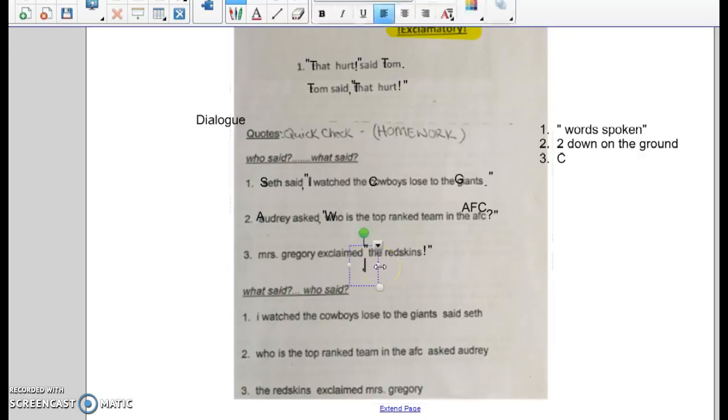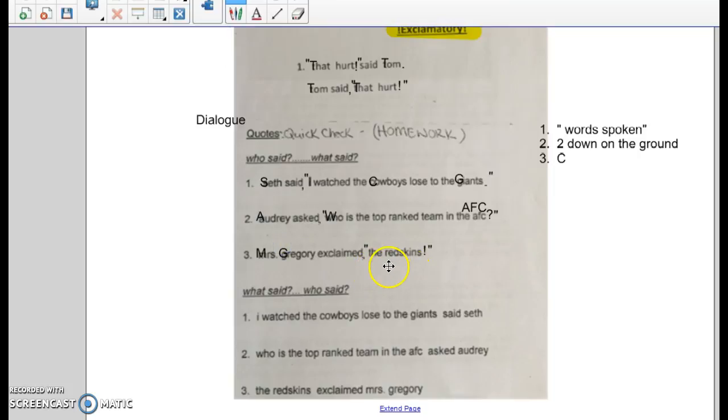The other one is a comma to separate the dialogue tag from the dialogue. So we should have Mrs. Gregory exclaimed, comma, quotes, the Redskins, exclamation, quotes. What do we capitalize? Well, I am very important, and I'm at the beginning of the sentence. So capitalize the M in Mrs. Capitalize the G in Gregory because it is my last name.